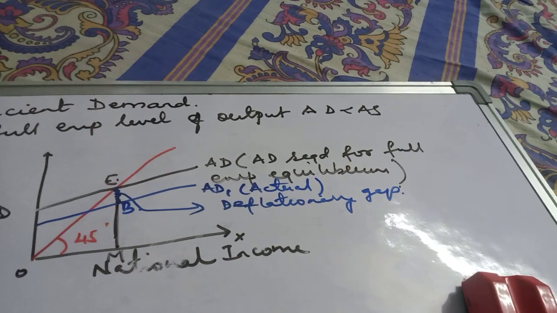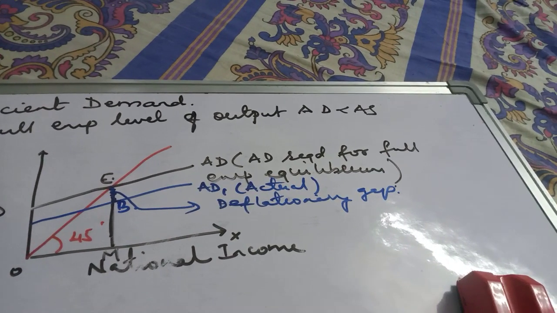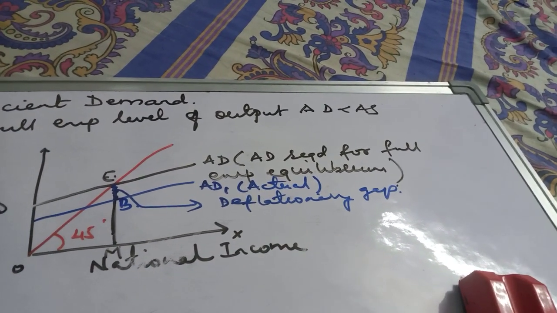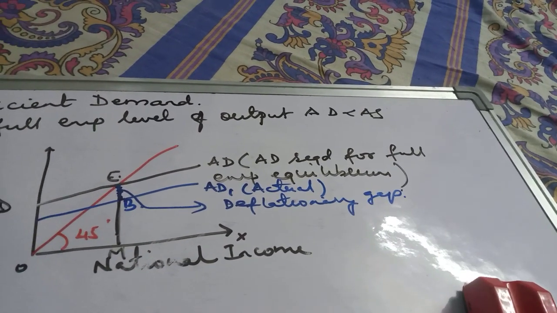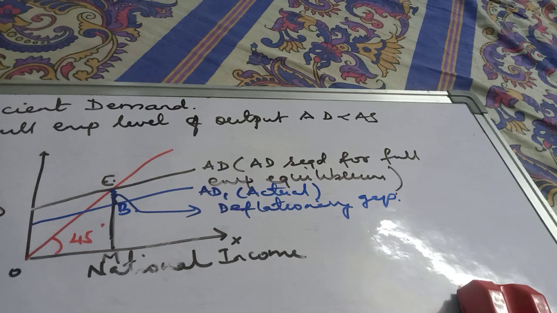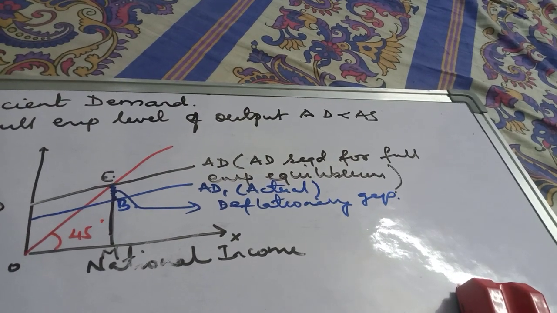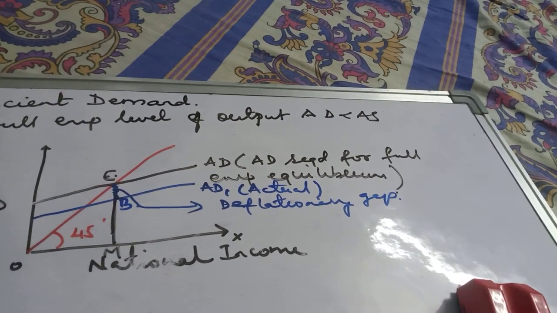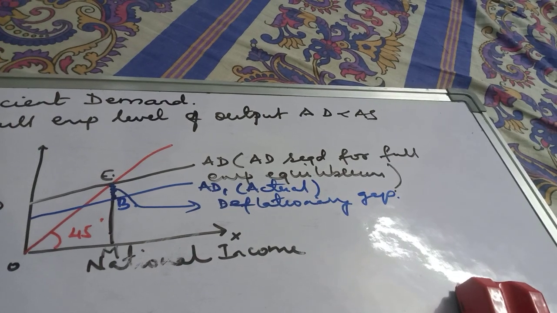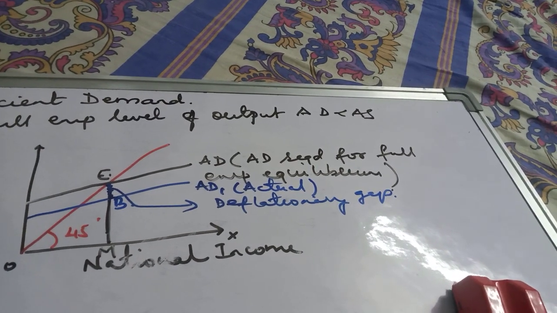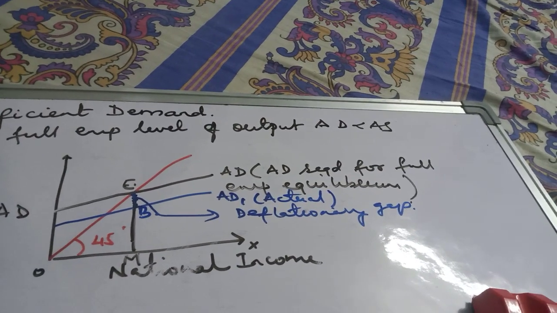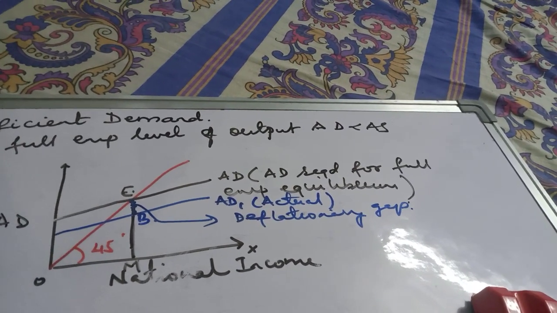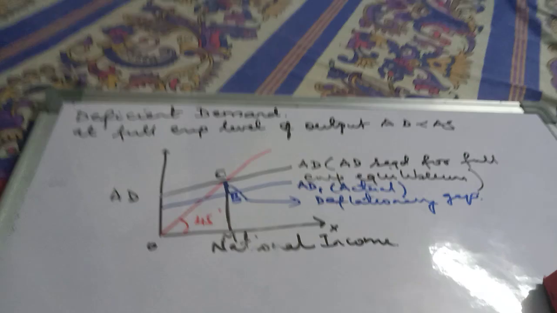right? But the actual AD, aggregate demand, is for a level of output BM only, which is lower than the full employment level of output EM or OM by an amount of BE. So BE can be termed as the deflationary gap. Okay. Now what are the reasons for the deficient demand?